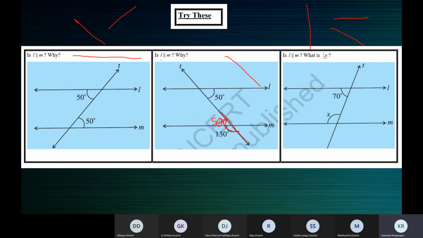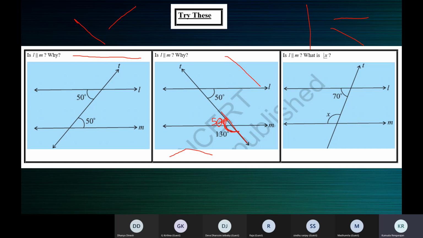Now here they're asking you if L is parallel to M. So that means they are lines, and lines mean straight lines. It should not be like this. This is not a line. The transversal is a straight line. L and M are straight lines.